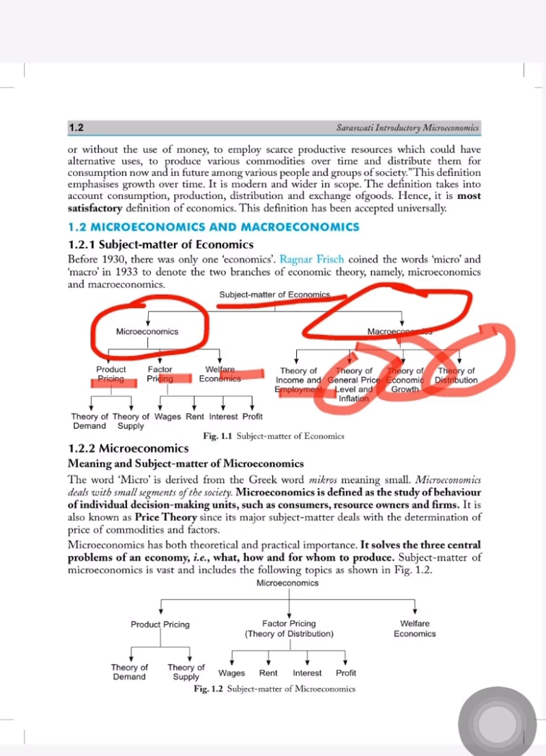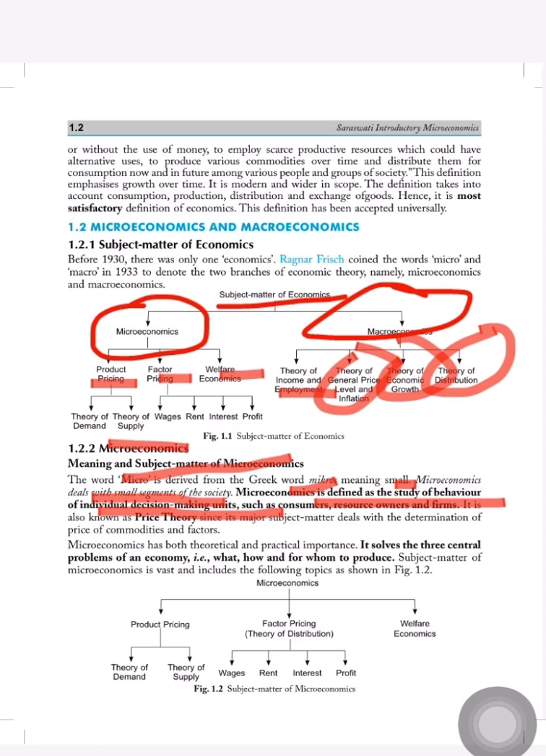Like if we are studying about a person, a student of a class, it will be in microeconomics. And if we are studying about all the students in a class at the same time, it will be covered in macroeconomics. Meaning and subject matter of microeconomics: the word micro is derived from the Greek word mikros, which means small. Microeconomics deals with a small segment of society. Microeconomics is defined as the study of behavior of individual decision making units such as consumers, resource owners and firms.